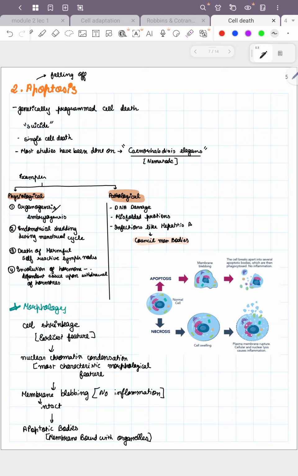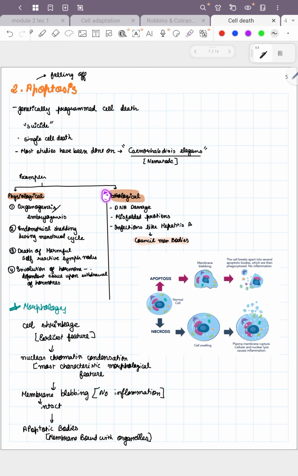This question was asked once: where are apoptosis studies done? It is on Caenorhabditis elegans, a nematode. Apoptosis can happen for pathological or physiological reasons. Physiological reasons include organogenesis, embryogenesis, endometrial shedding during the menstrual cycle, death of harmful cells, reactive lymph nodes, and involution of hormone-dependent tissue upon withdrawal of hormones.